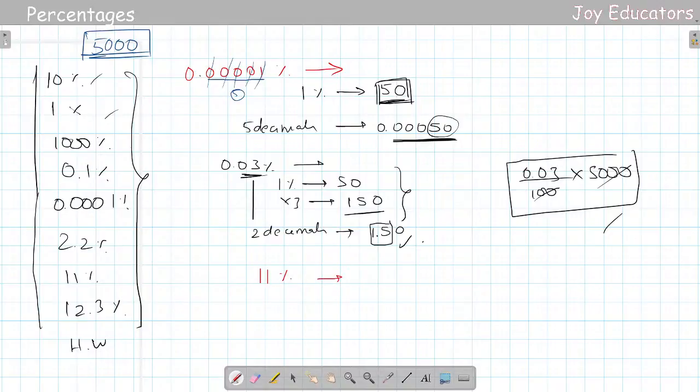11%. So to take 11%, you can just do it like this: 10% plus 1%. The value for 10%, we all know, we just remove one zero out of 5000, so we'll get 500. We also know 1%: we need to remove two zeros, which will be 50. So the value for 11% is 550.